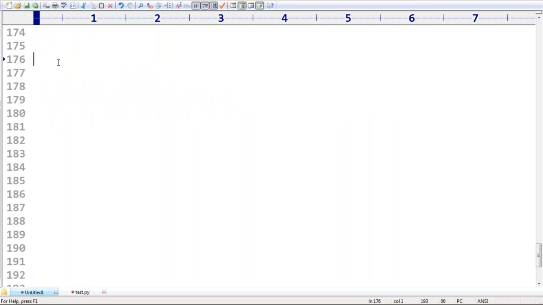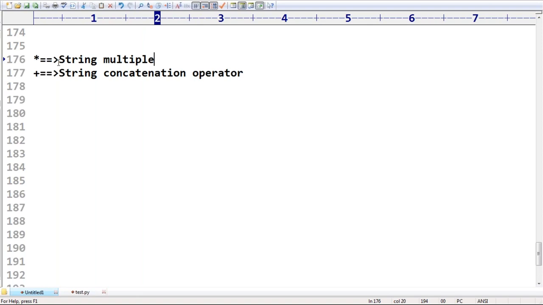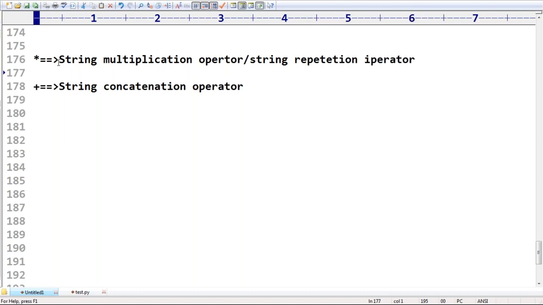Okay, the star operator and the plus operator we can apply to a string. If we apply the plus operator to a string, then it acts as the string concatenation operator. Next, if we apply the star operator, then automatically it is considered the string multiplication operator or repetition operator. Sometimes you may call it the string repetition operator. That's all. This is what you people should be aware of, sir. I told you, right? Devendra Kumar, can you please observe that, sir? The remaining people, can you please confirm?